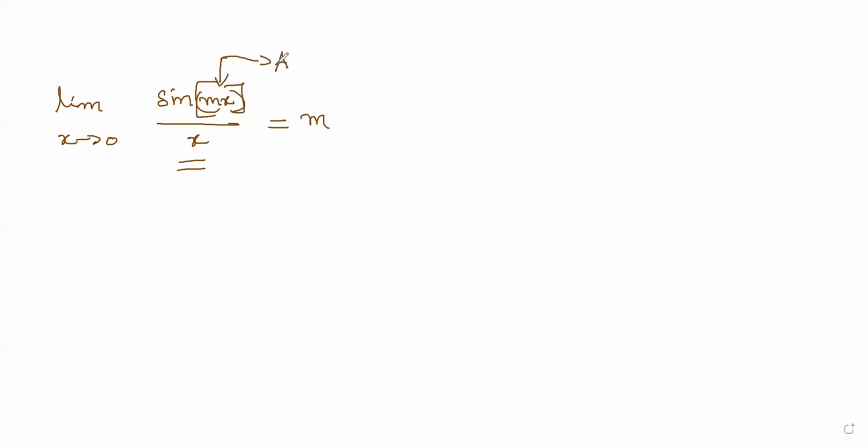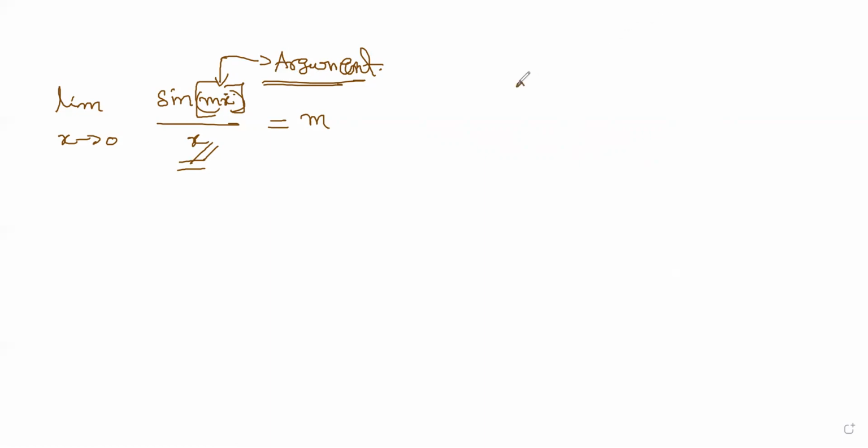This argument has to match with the denominator while always evaluating the limits.